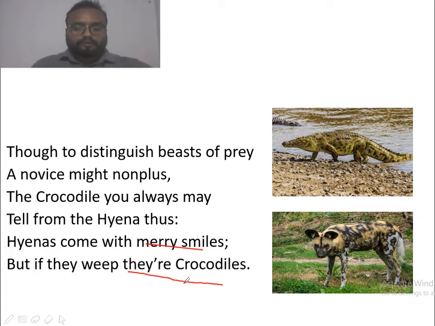How to differentiate between these two animals, she has given in the last two lines, that is, hyenas always come with a merry smile. So it suggests that it always bears a smiling face, and crocodiles always have a crying appearance, facial expression. That is the basic difference between crocodile and hyena.